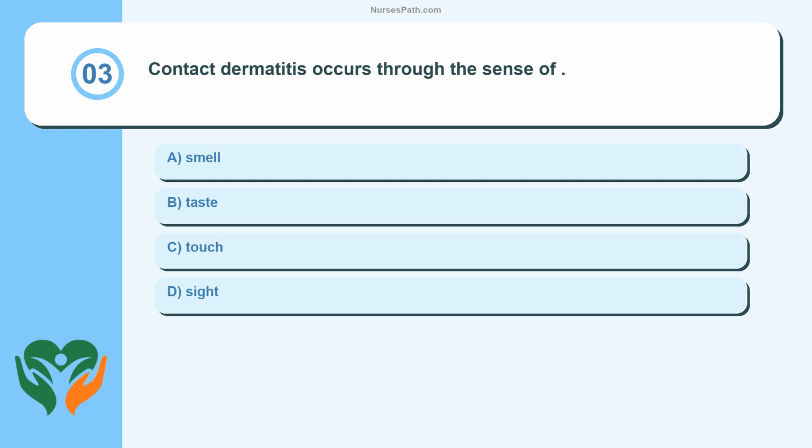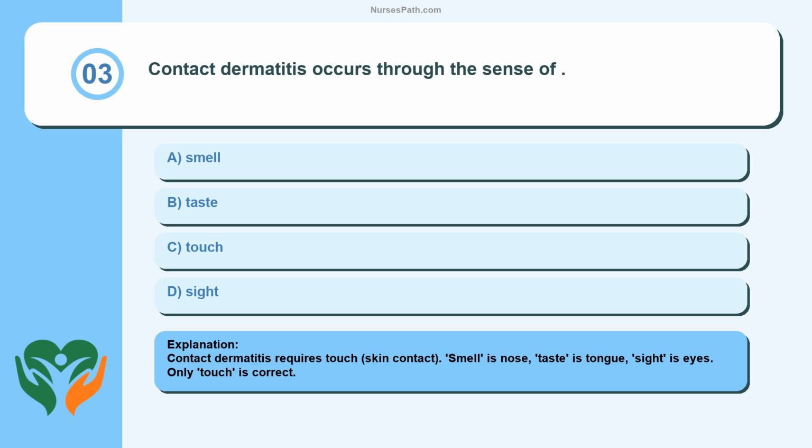Question 3. Contact dermatitis occurs through the sense of blank. Smell. Taste. Touch. Sight. Contact dermatitis requires touch, skin contact. Smell is nose, taste is tongue, sight is eyes. Only touch is correct.